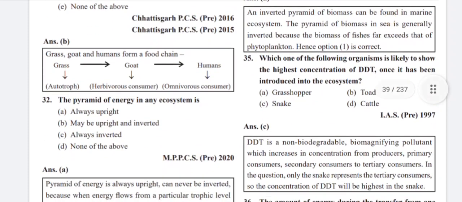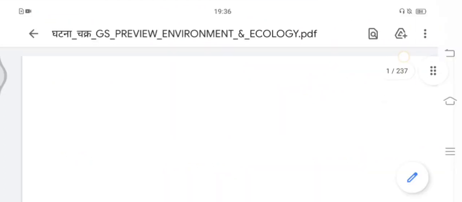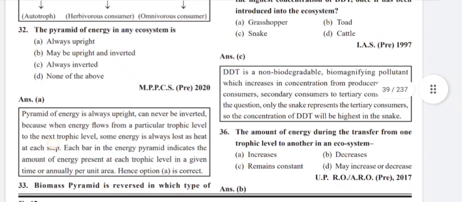Which one of the following organisms is likely to show the highest concentration of DDT once it has been introduced into the ecosystem? Snake. DDT is a non-biodegradable biomagnifying pollutant which increases in concentration from producers, primary consumers, secondary consumers to tertiary consumers. In the question, only the snake represents the tertiary consumers, so the concentration of DDT will be highest in the snake.